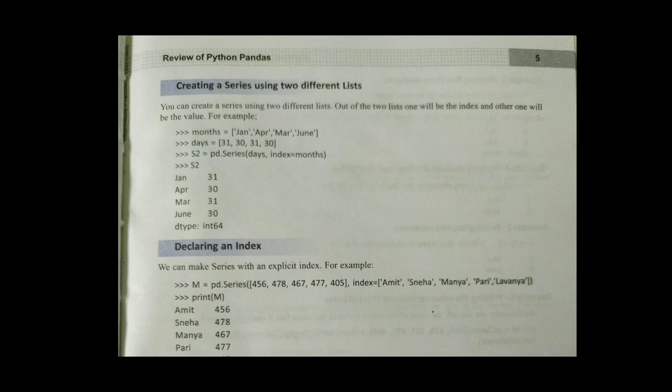Last time we didn't provide index. So when you are not providing index, it will get 0 to n minus 1 value. But here we have provided list as a month, so it will display as index as January, April, March, June, and the values are 31, 30, 31, 30.